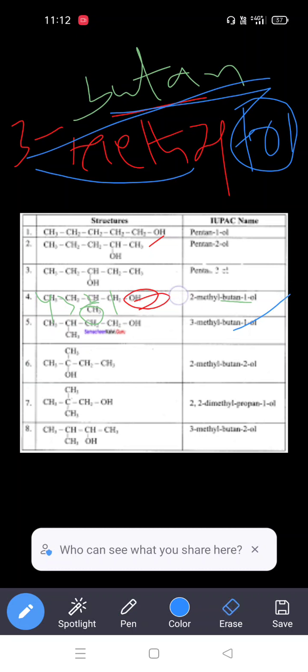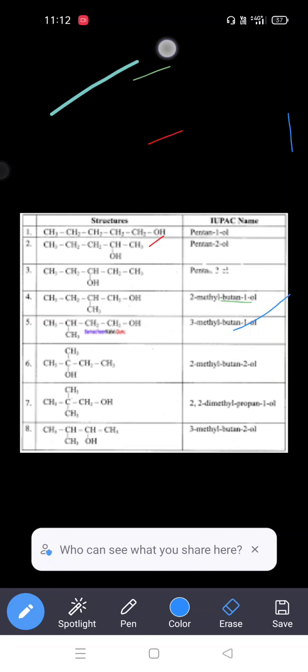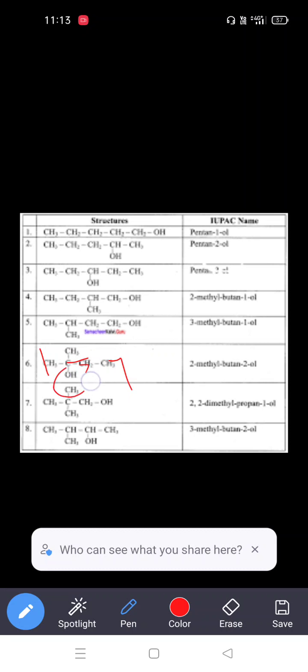So coming to this sixth one. How to understand this? This is also a very simple compound. We are giving priority first of all by the longest chain rule. Longest chain rule, 1, 2, 3, 4. So this is the way. The hydroxy group is at second position, and the methyl substituent is also at second position. So the name of this compound is 2-methylbutan-2-ol. This is the IUPAC name of this sixth compound.